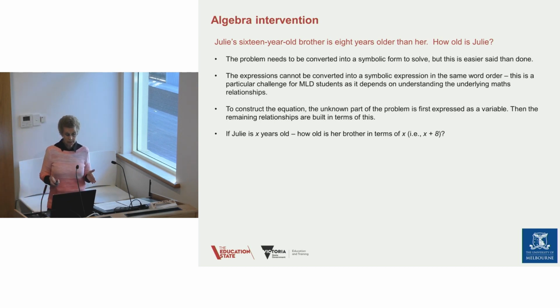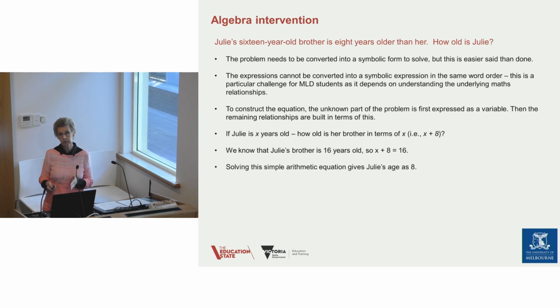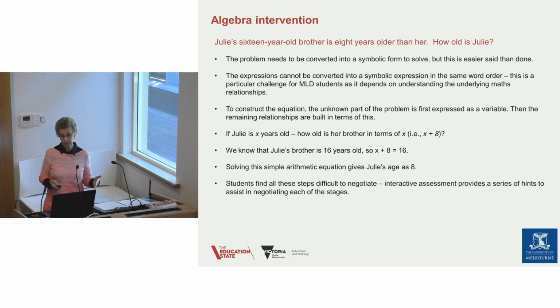So if Julie is X years old, how old is her brother? He is X plus 8 because he's 8 years older than her. We know, though, that Julie's brother is 16 years old, so X plus 8 equals 16. And solving this simple arithmetic equation gives Julie's age as 8.